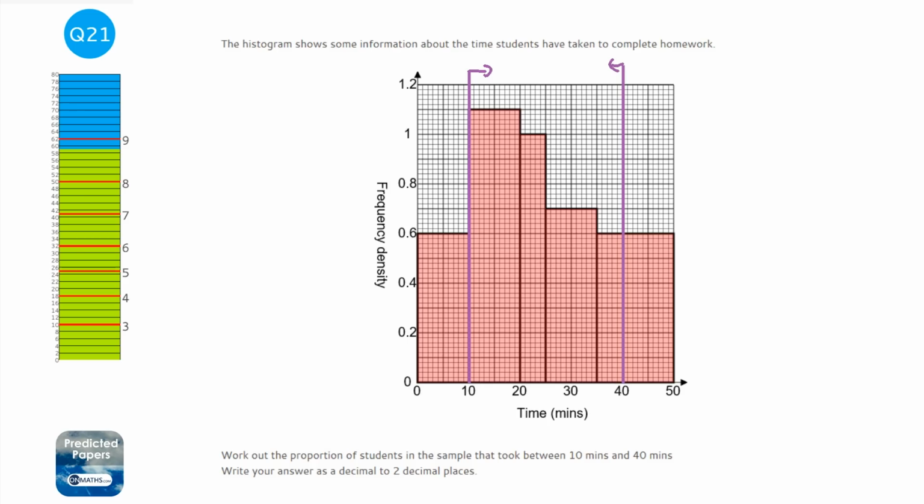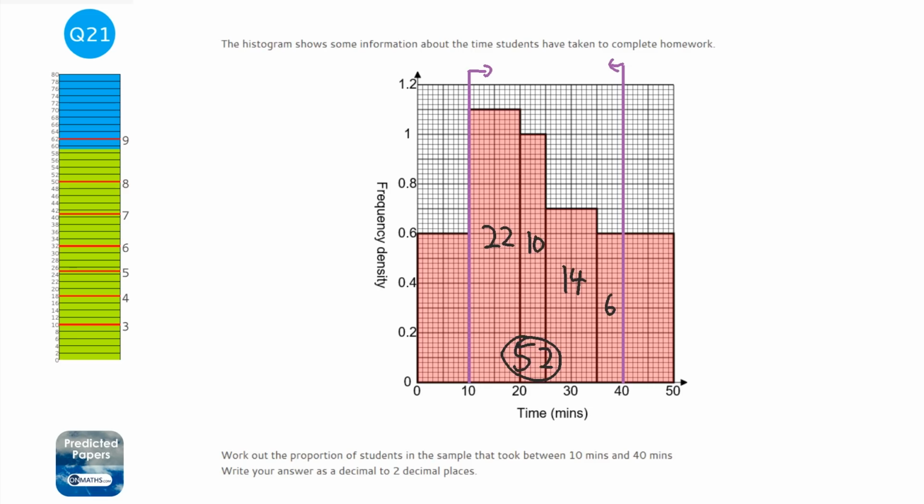So let's just have a count. 1, 2, 3, 4, 5, 6, 7, 8, 9, 10, 11. So that's 11 wide. That's going to be 22 in that rectangle. That's going to be 10 high. So that's going to be 10 big squares. 1, 2, 3, 4, 5, 6, 7. So that's going to be 14 big squares. And this little section here is 1, 2, 3, 4, 5, 6. So I can use a calculator if it's on the calculator paper. So let's add those together, and that's going to be 52. So there's 52 in total in that middle region.